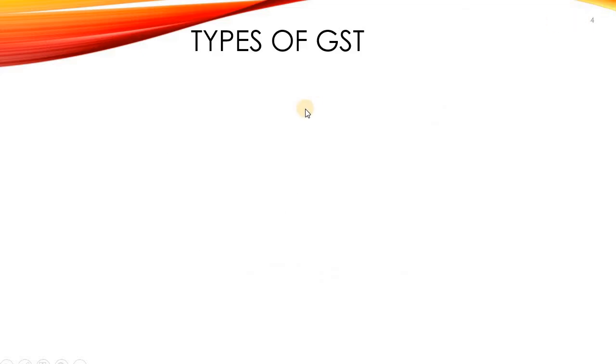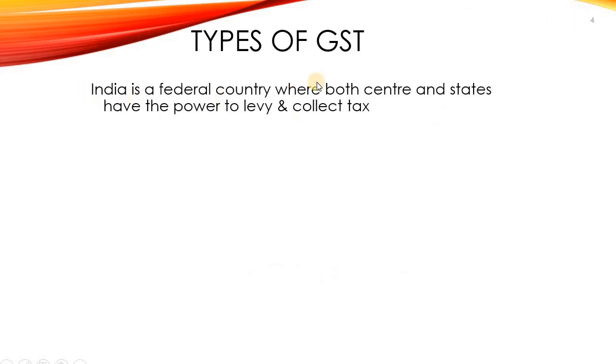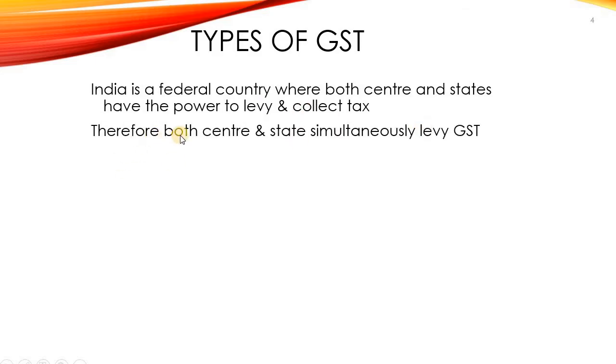So types of GST. India is a federal country. Federal means where there is a union of both center and also state governments. Both the central government and the state government have certain powers with regard to collection of tax and also levy of tax. Therefore, both center and state government will simultaneously levy GST and also collect the GST.